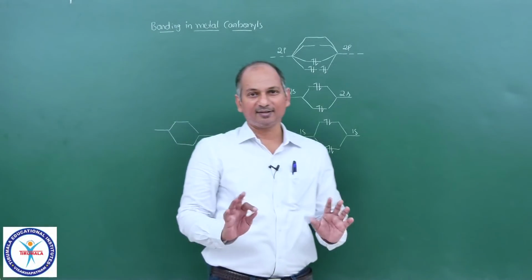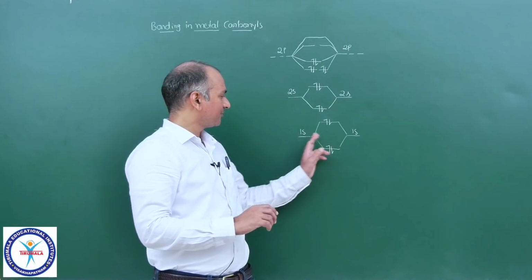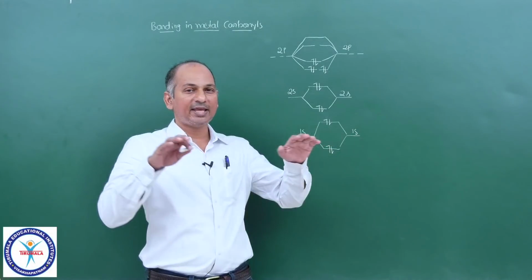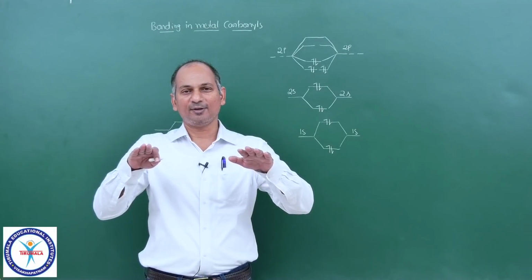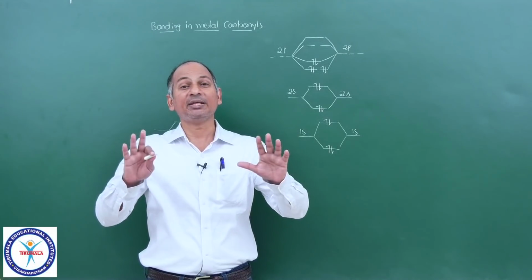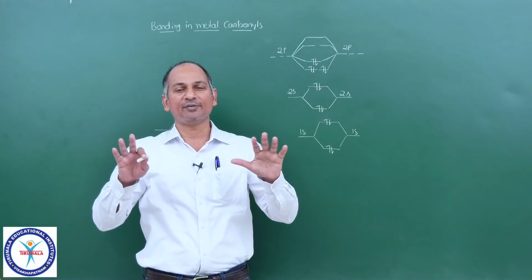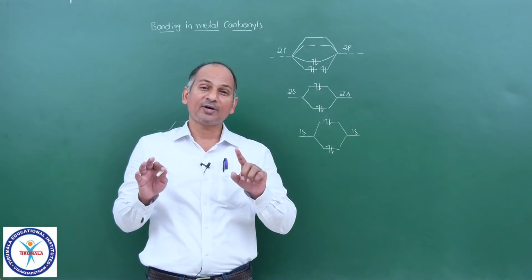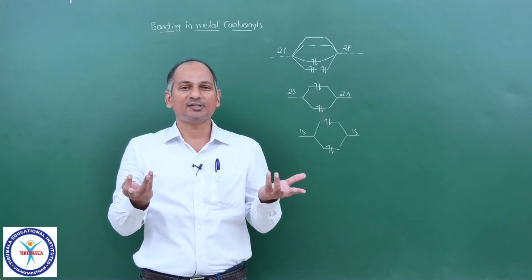Now, a slight difference. Here both are nitrogens and their energies are exactly the same. 1s of nitrogen, 1s of nitrogen, there cannot be any difference between them in energies. Similarly 2s, similarly 2p, so no energy difference. But 1s of carbon and 1s of oxygen, how can they be of the same energy?